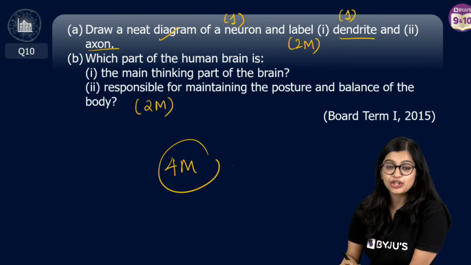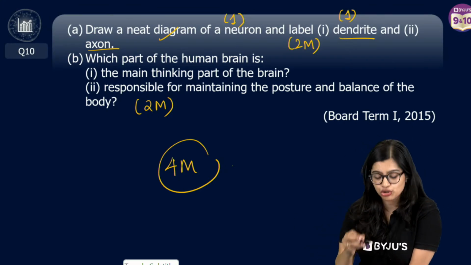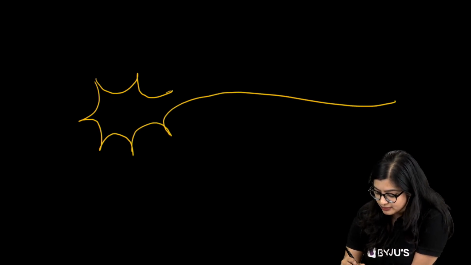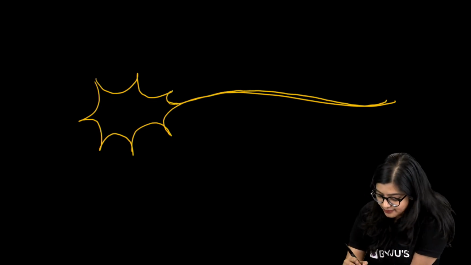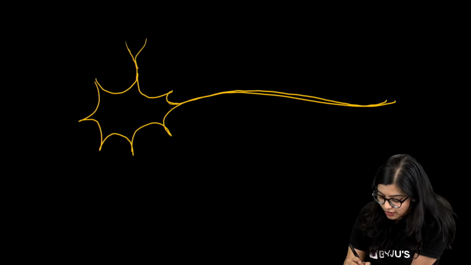Now, the neuron diagram is very easy. I will show a topper sheet in a separate session. When you're drawing a neuron, it's very, very simple. I'll still draw and show it to you. Make a star like this with many pointy structures. Then draw one long tubular one like this. Now, from this star, make branches out here.